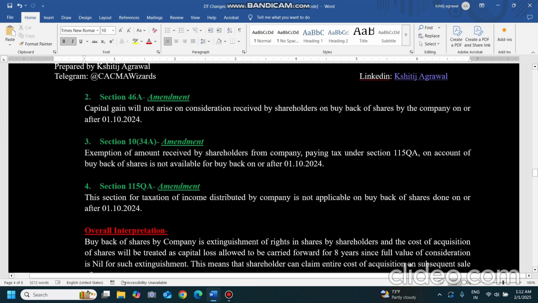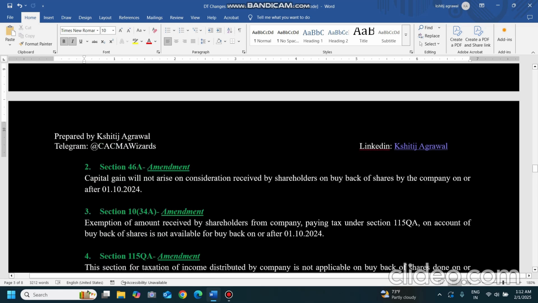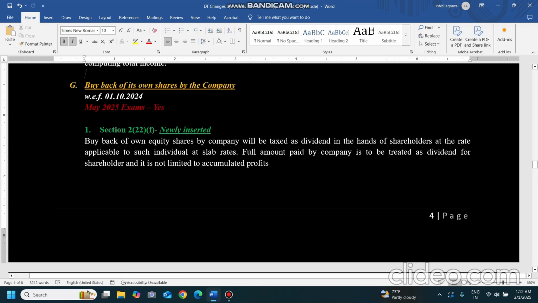Here, four sections are getting amended. First, this is applicable from 1st October 2024. So if any buyback is done before 1st October 2024, it is not taxable in the hands of the shareholder, it is still taxable in the hands of the company, as section 115QA is applicable there. We'll see what 115QA is later. Now coming to what changes are brought for buyback of shares by the company on or after 1st October 2024.